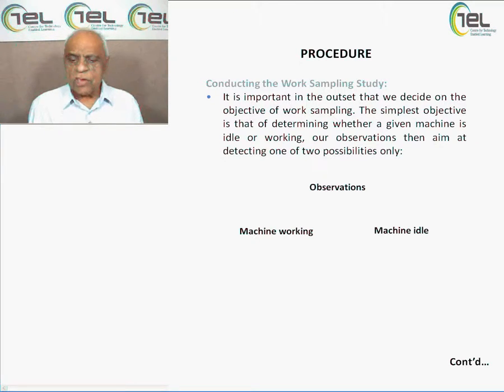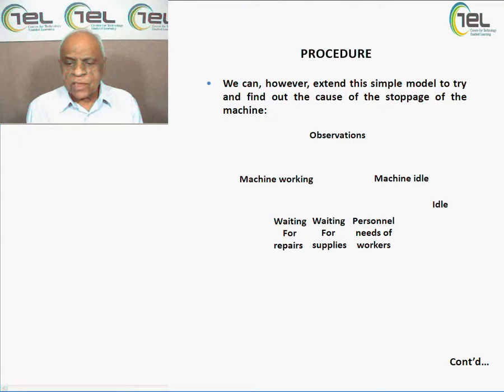And those observations will be here. We are talking about the center, observations, and on the left side, machine working and machine idle. This is the data which has to be collected, and that procedure will ultimately give you a work sampling study. Now we can, however, extend the sample model to try and find out the cause of stoppage of the machine. Now the machine has suddenly stopped working. How has it stopped working?